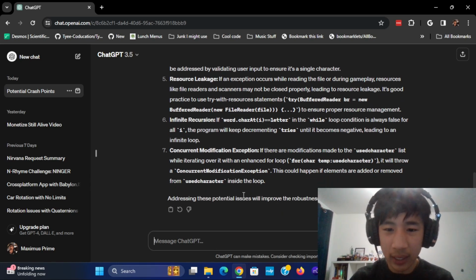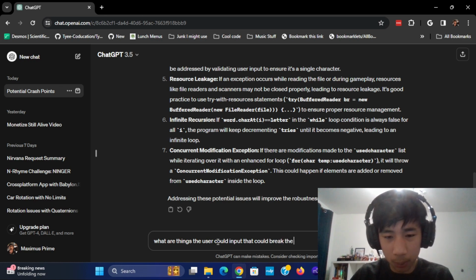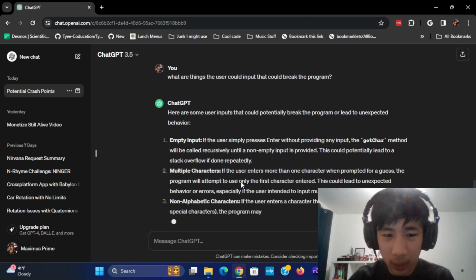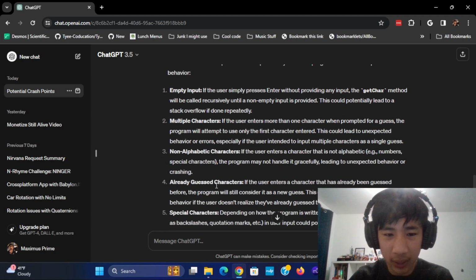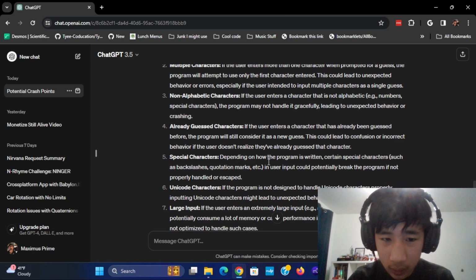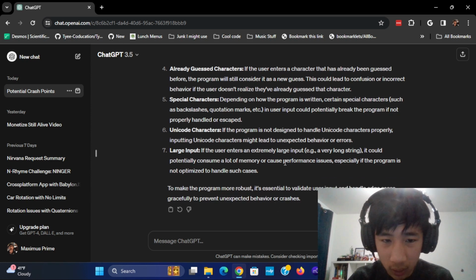I don't think any of these are really that relevant, so I'm going to ask it, what are things the user could input that could break the program? Let's see if we can come up with anything. Empty input, already checked out multiple characters, non-alphabetic characters, already guessed characters, special characters, backslash and question marks, Unicode characters, large input. So let's try Unicode, special characters, and large input.